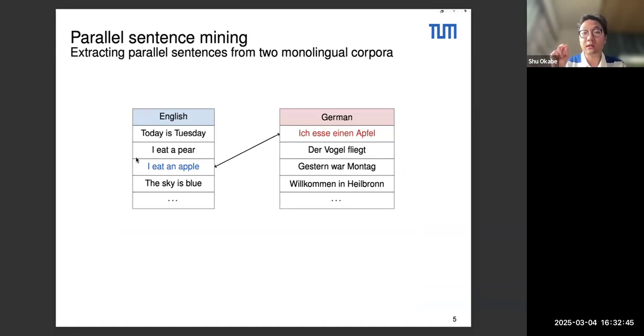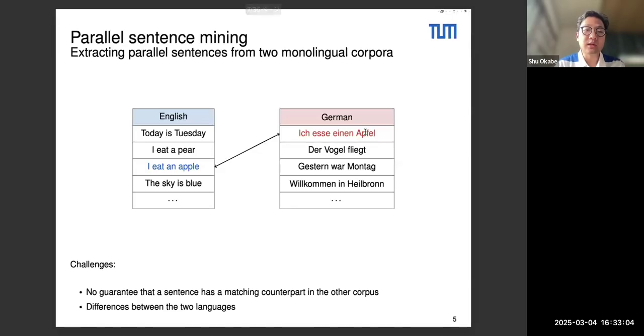So the idea is basically finding parallel sentences from two monolingual corpora. So let's say you have an English corpus with a lot of sentences, another one in German. The idea is to find the corresponding translation pairs. Here we have I eat an apple and its translation in German here. You can also see that there is one main challenge, which is that not all sentences have a counterpart in the other corpus.